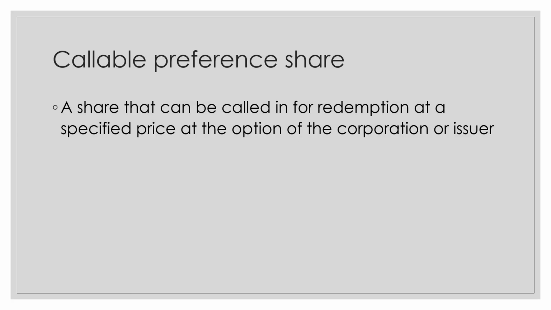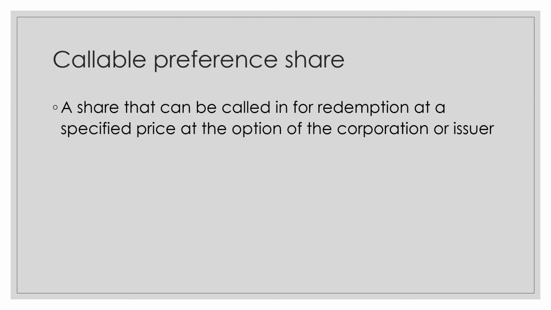Callable preference share gives the issuer the right to call for redemption of the said share. That is why it is an equity instrument rather than a financial liability. The issuer is the one who sold the share to a holder, who is the buyer of the said share. For it to become a financial liability, the holder must have the right to require the issuer to redeem the share, like redeemable preference share.